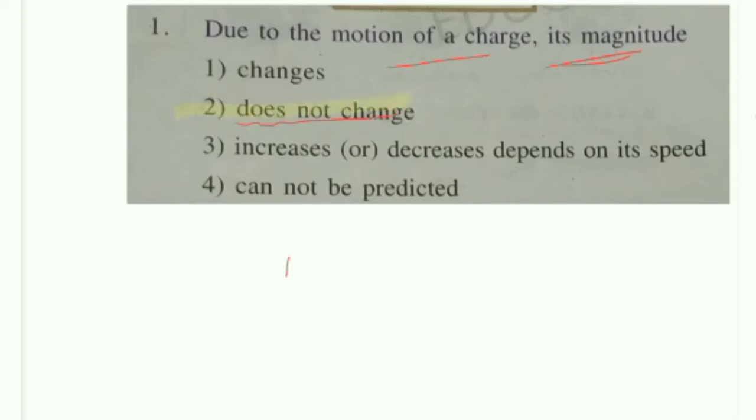Why does it not change? When a charged particle is moving with speed, the charge does not decrease or increase, it will be constant, because charge does not change. That is the correct answer.